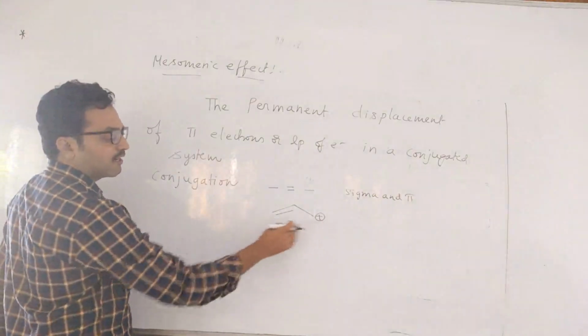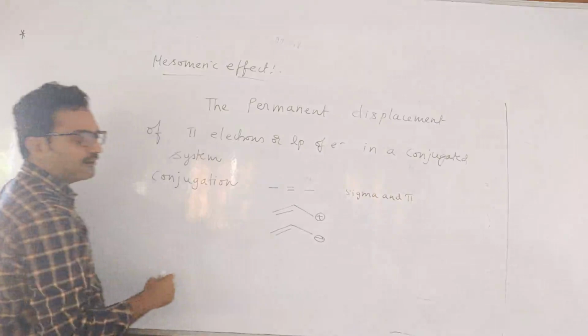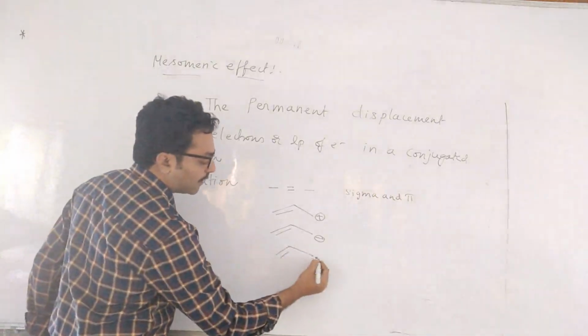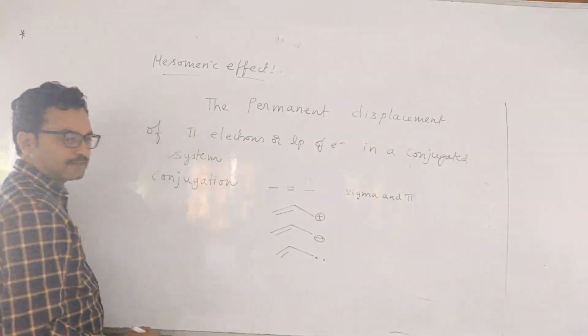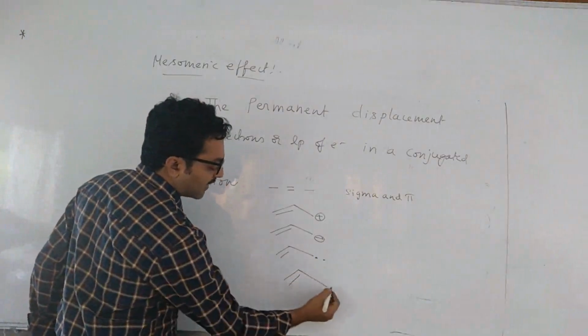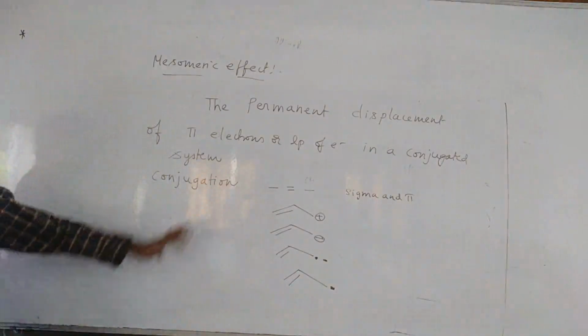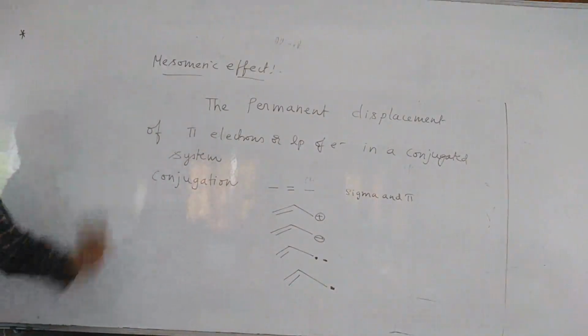Cation and double bond is conjugation. Anion and double bond is conjugation. Lone pair of electrons and double bond is conjugation. These are all conjugated systems. Or radical. Radical also you can do, children. So all this you can call a conjugated system. In this conjugated system we will see the mesomeric effect.